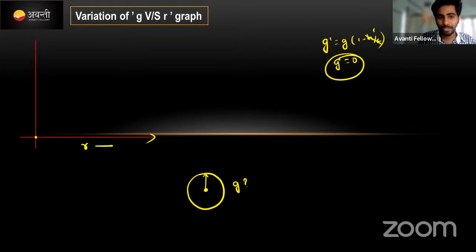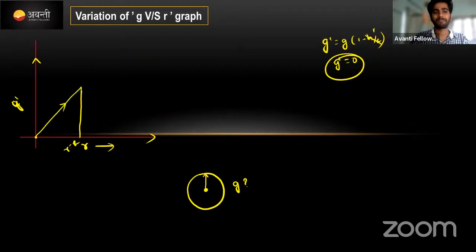r value increases up to radius. radius के तरफ r value increases होता है, means in the same time में g value also increases linearly like this, because g is proportional to r. Inside, g is proportional to r. Clear?